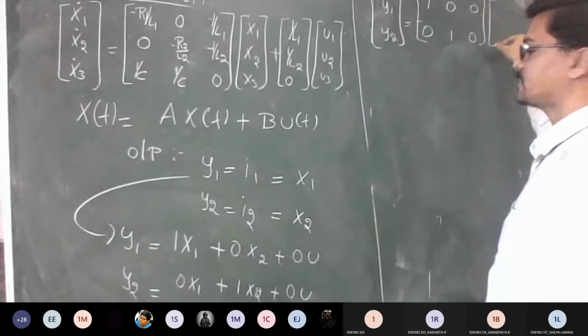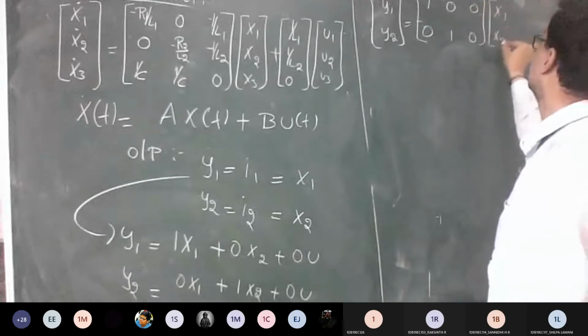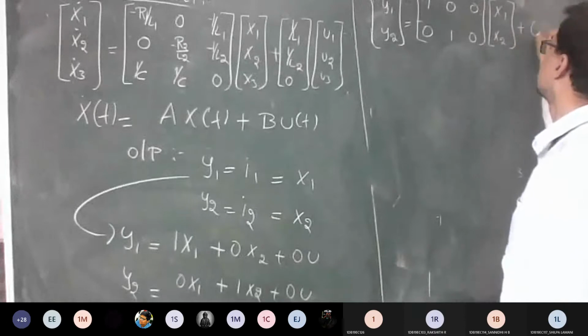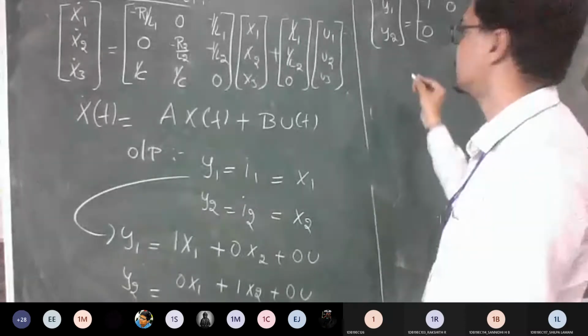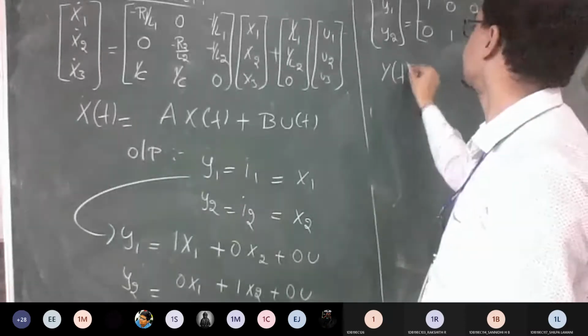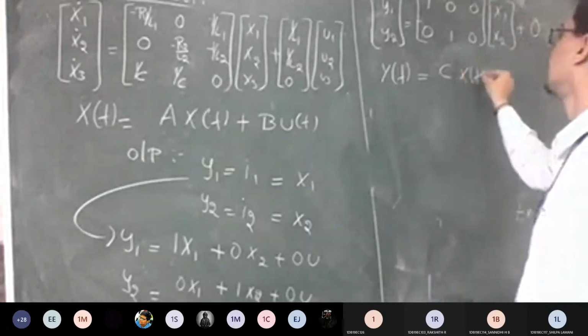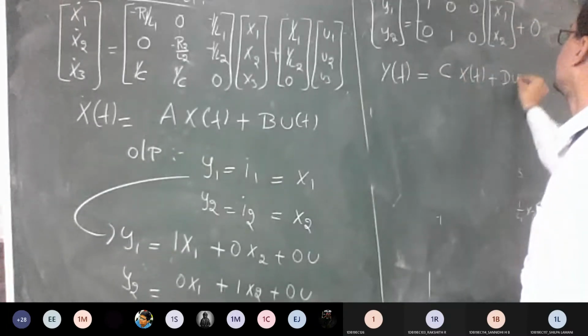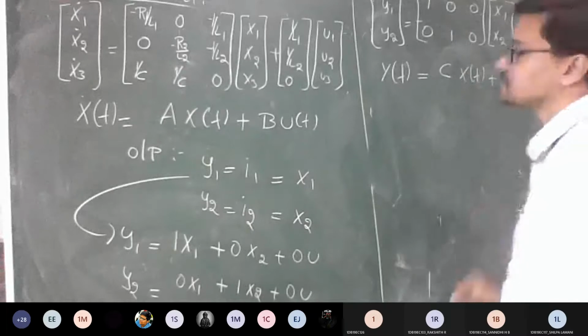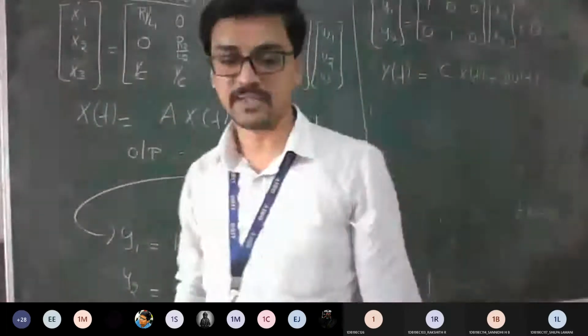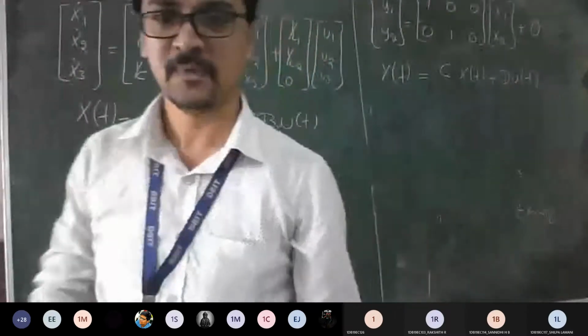So this is corresponding to x1, x2 plus 0. So is it in the form of y of t is equal to C into x of t plus D into u of t? So that completes a state model problem.